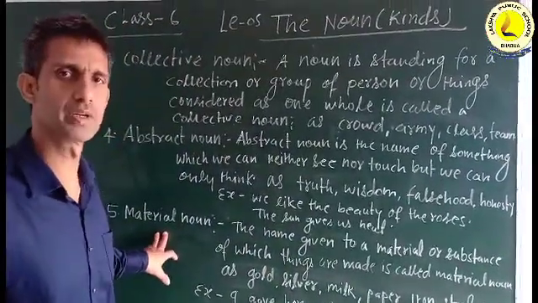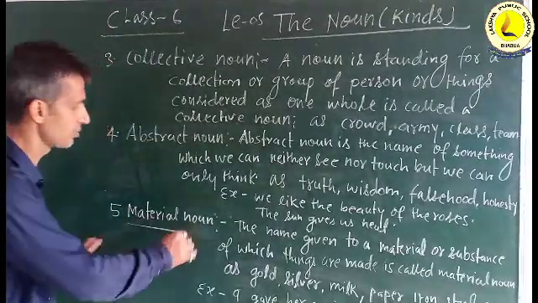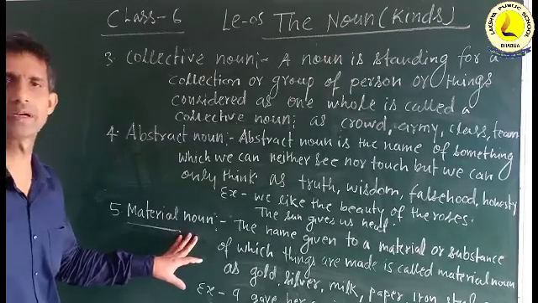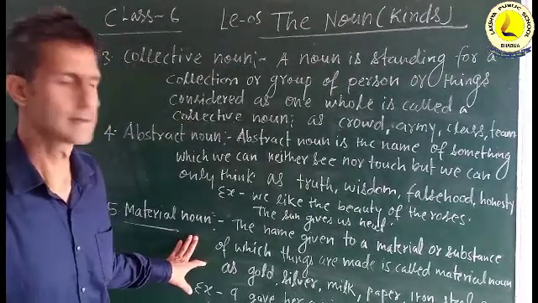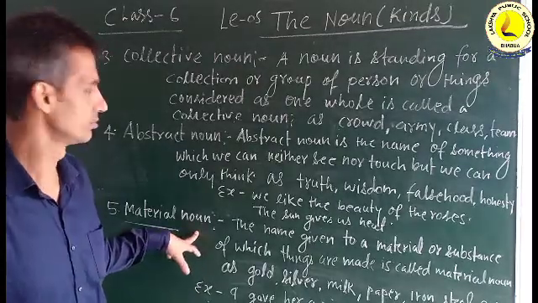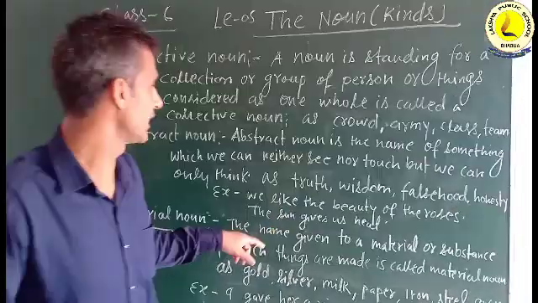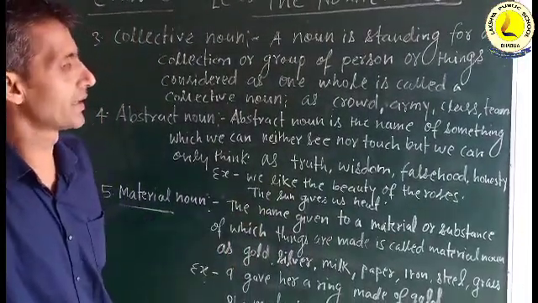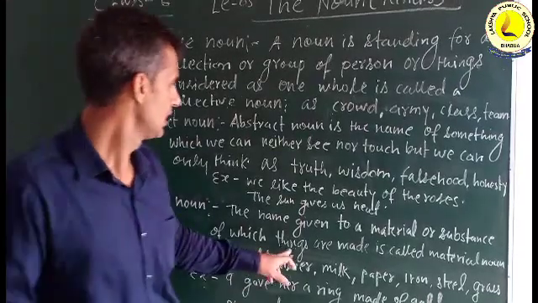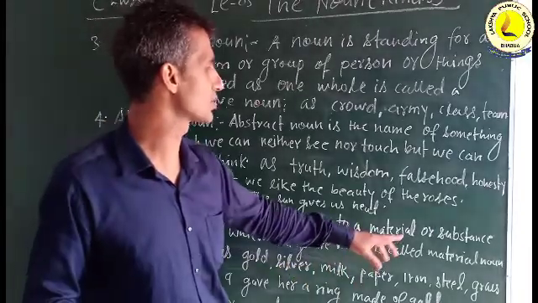So all matter is called material noun. The definition: the name given to a material or substance of which things are made is called a material noun.